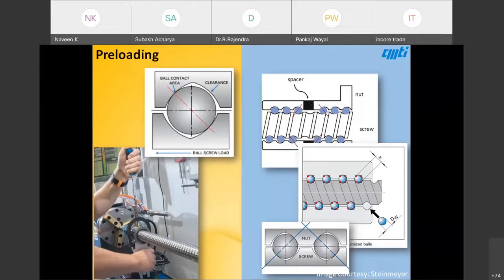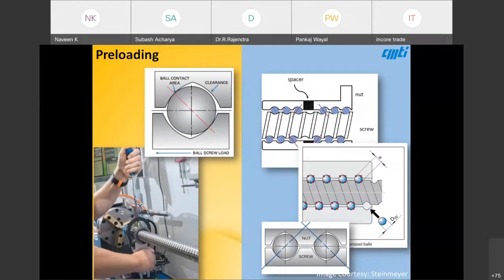In ball screws or LM guideways, preloading is very important, because it improves the rigidity of the system and removes any clearance. If there is no preload, there will be backlash, which you will be aware of.